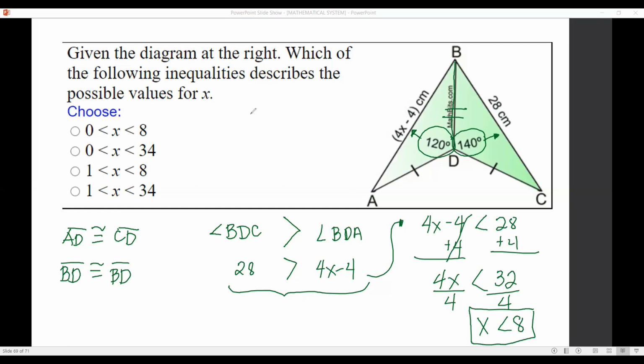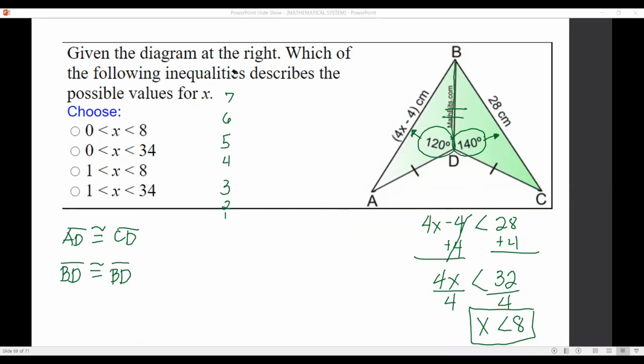Now, what are the numbers less than 8? Of course, pwede si 7.99, diba? Pwede si 7.88, 7.98. So, in whole numbers, we have 7, 6, 5, 4, 3, 2, and 1, and even 0, diba?